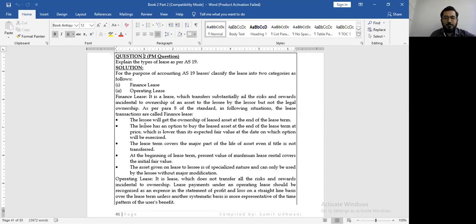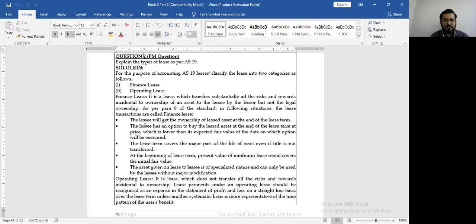The lessee will get the ownership of the leased asset at the end of the lease term. Then the lessee has an option to buy the leased asset at the end of the lease term at a price which is lower than the expected fair value, and the option will be exercised. The lease term covers major part of the life of the asset, even if the title is not transferred. At the beginning of the lease term, the present value of minimum lease payments (MLP) covers the initial fair value.